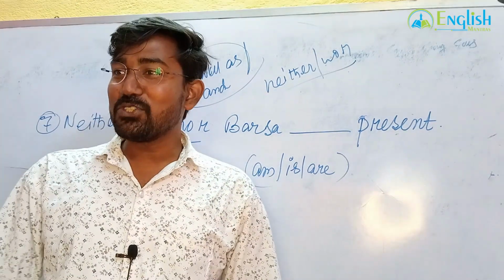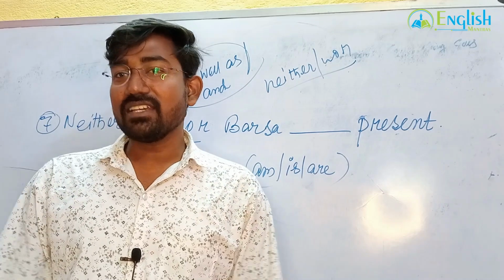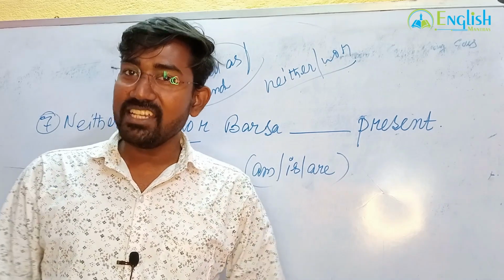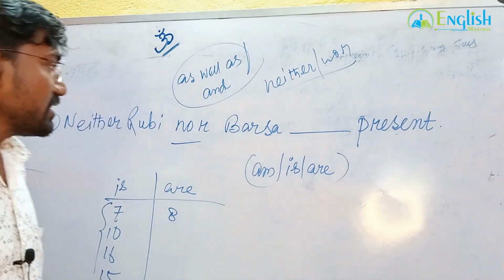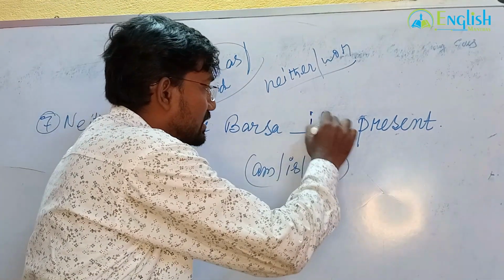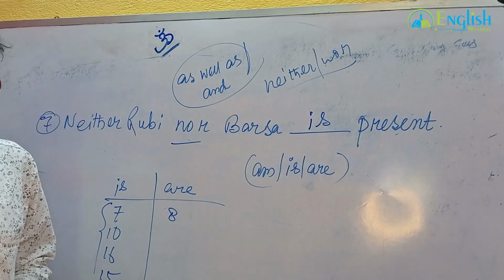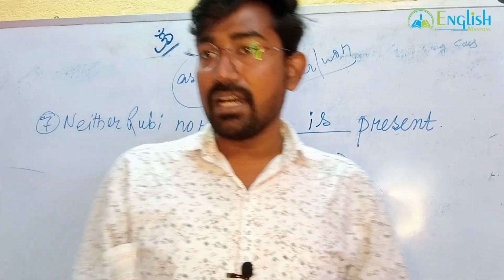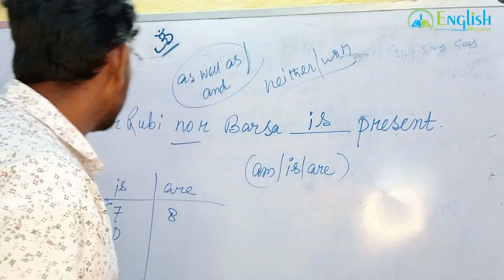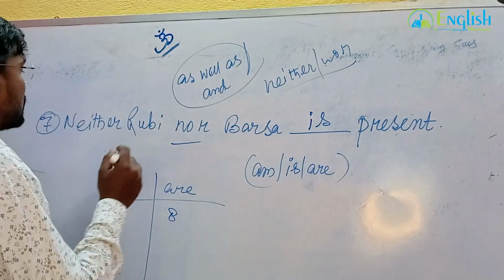Confused? A lot of confusion. Confusion only, no solution known. Okay, now we have to find out the solution. Understood? The solution will be is. Why is? I'll explain. You are stuck between are and is. Definitely, being a student, these are common things.